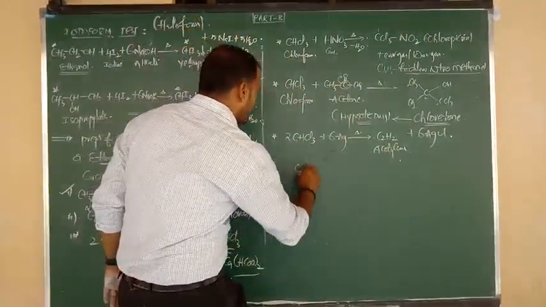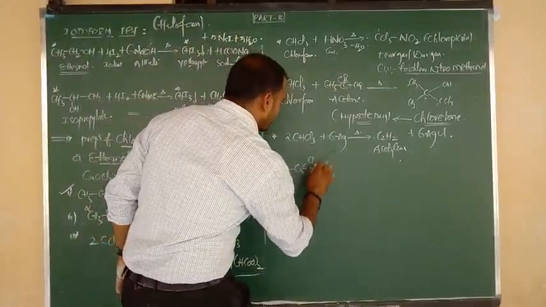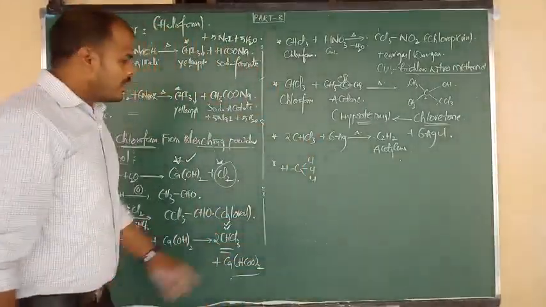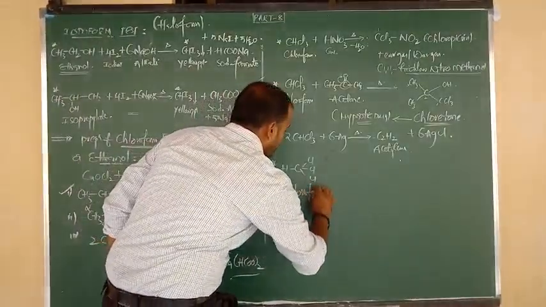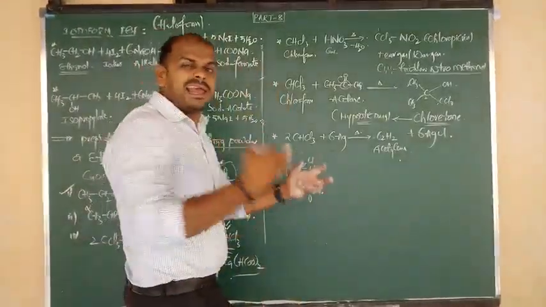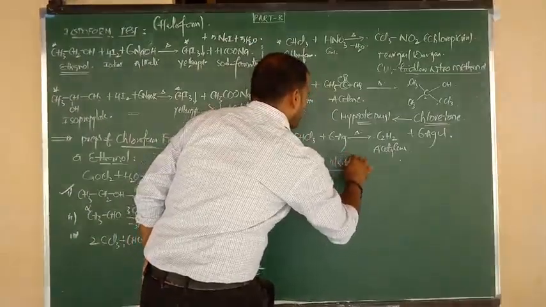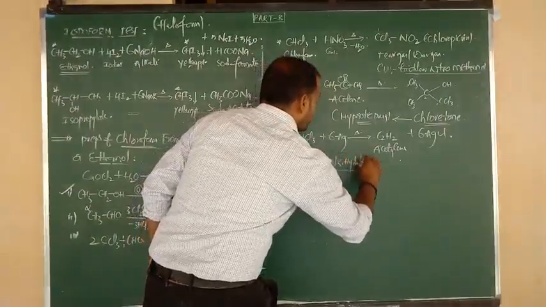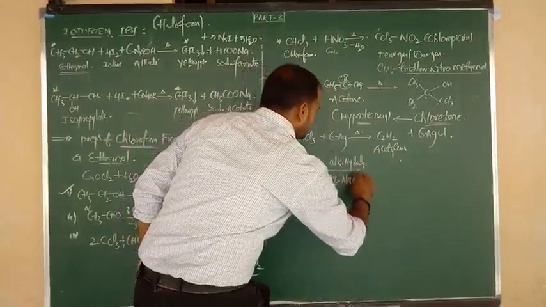Next, last and final, what is the formula of chloroform? CHCl3. So chloroform upon alkaline hydrolysis, that is reaction with aqueous NaOH.